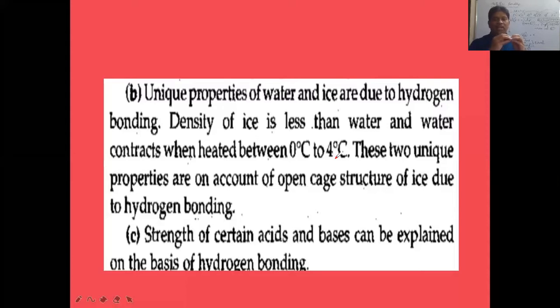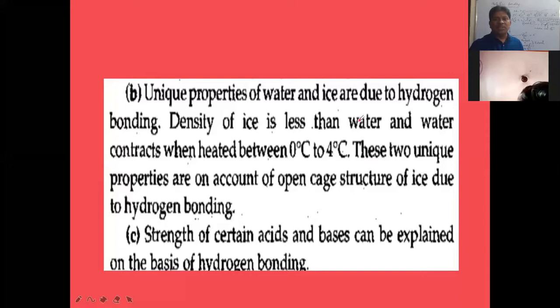That means when we are heating from 0 to 4 degrees Celsius, what is happening to volume? Volume is decreasing, contracting from 0 to 4 degrees Celsius. At 4 degrees Celsius, volume is less because contraction has taken place. What is the density formula? Density is equal to mass by volume. When volume is less at 4 degrees Celsius, the density of water should be maximum at 4 degrees Celsius. So water has maximum density at 4 degrees Celsius.